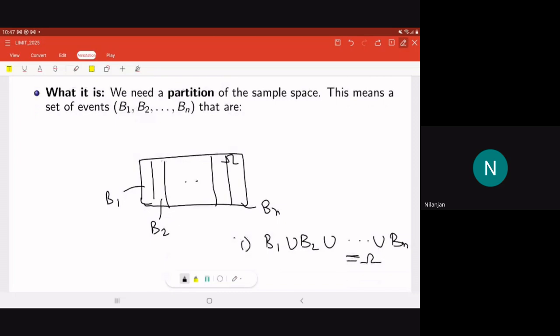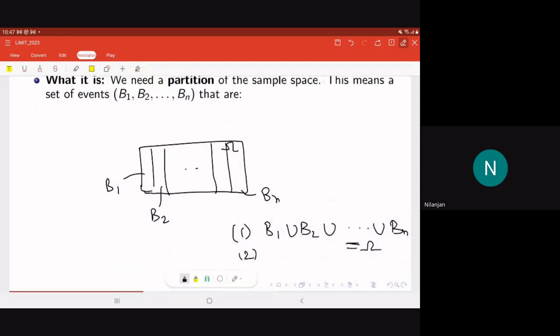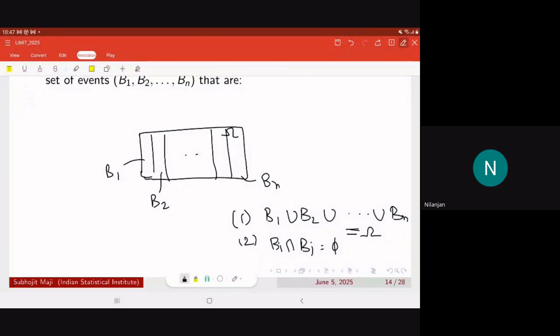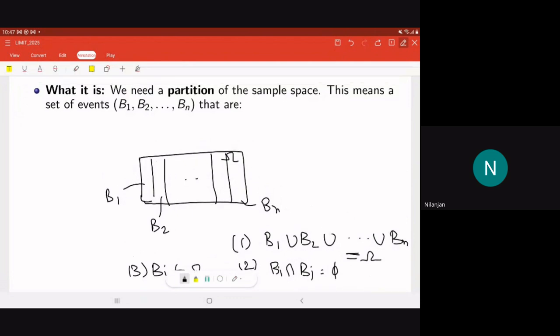And the second thing is, there is no intersection between B1 and B2. The lines that I have drawn are parallel, so there is no common region between B1 and B2. So Bi intersection with Bj is equal to phi. That is, there is no event that has occurred in both B1 and B2. And obviously the Bi's must belong to the sample space. That is how you define a partition of a sample space.